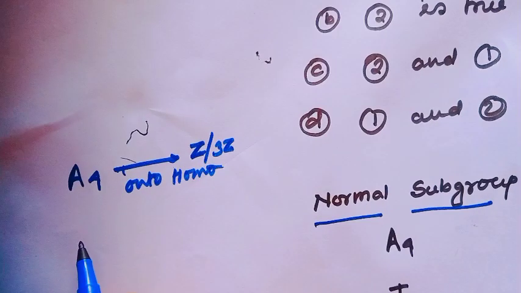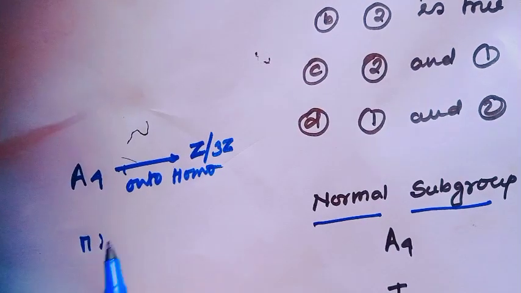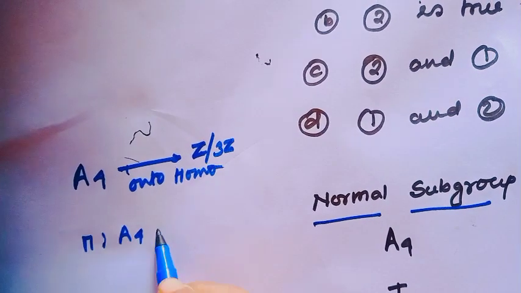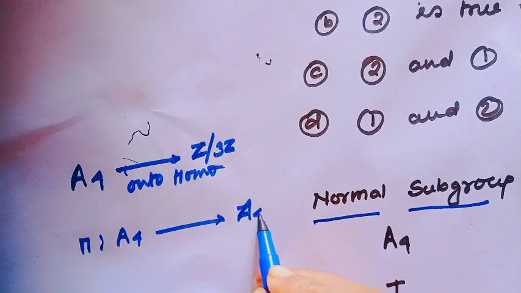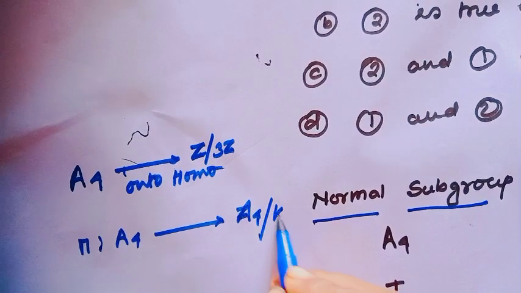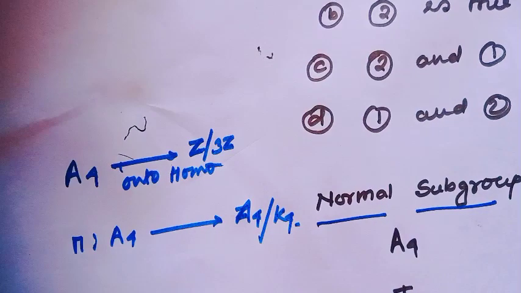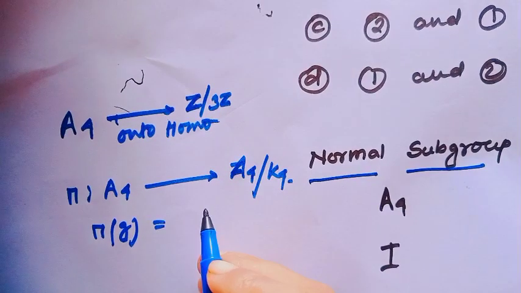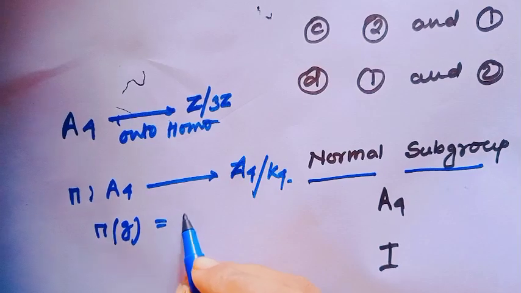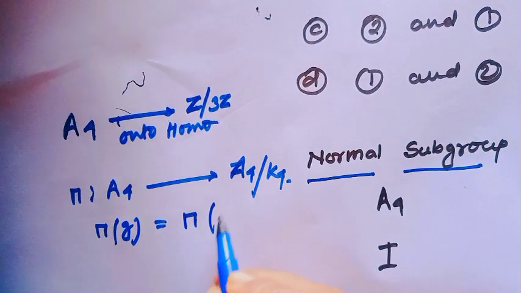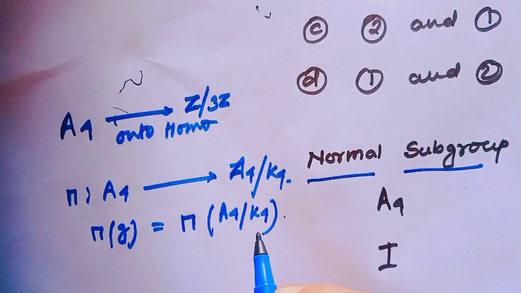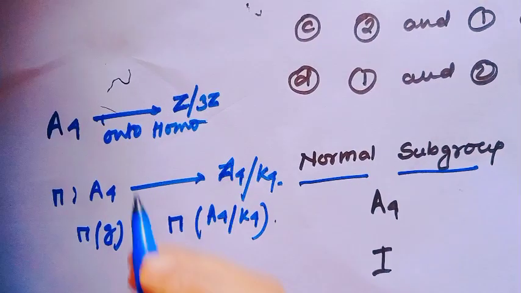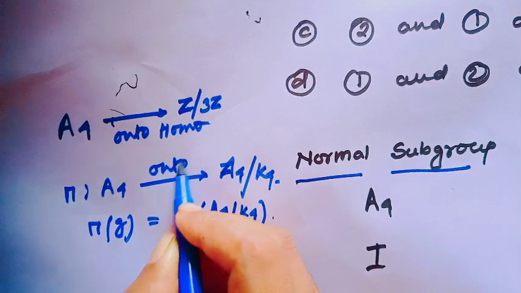At first, define a projection map pi from A4 to A4 mod K4. The mapping looks like pi of g equals g K4, in A4 modulo K4. And this mapping is always an onto mapping.